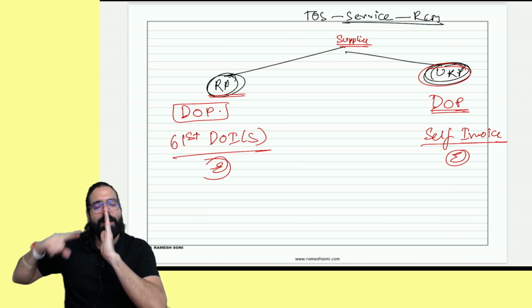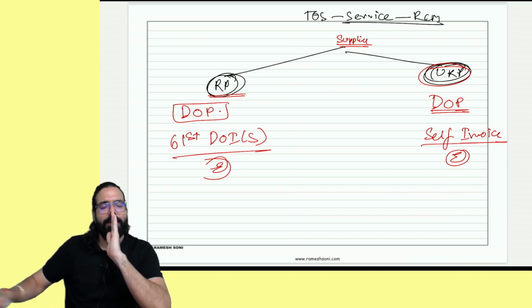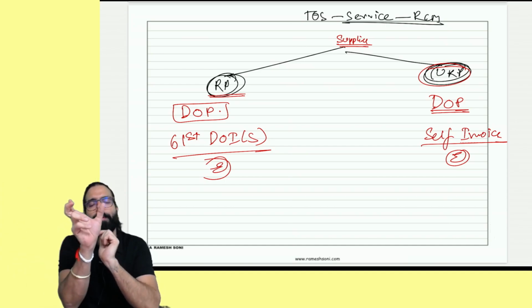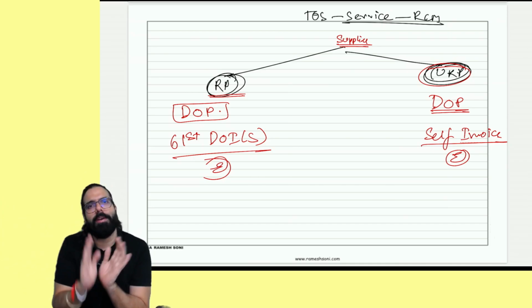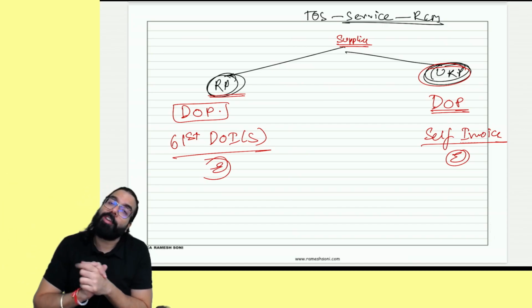When did I make the payment? Book entry or debit, whichever is earlier. I will make the payment. Okay? Date of payment. Or from the supplier's invoice, I have to take the 61st day, whichever is earlier. Okay. But supply is unregistered, sir.